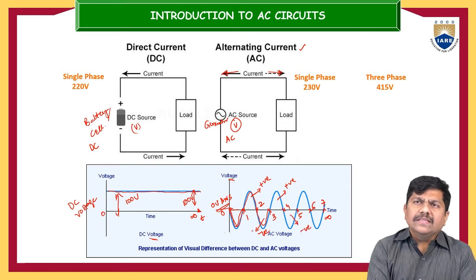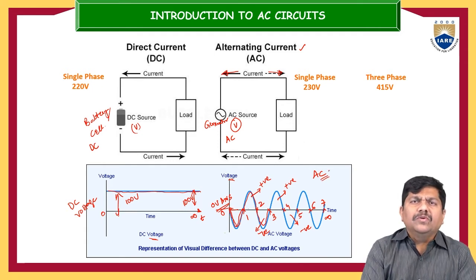So like this, if the voltage is continuously changing its direction alternatingly, such types of voltage sources are called AC voltage sources, because AC is nothing but alternating current. If the direction is changing very quickly and rapidly, this is the AC voltage source. So this is a brief introduction to and comparison between AC voltage sources and DC voltage sources.